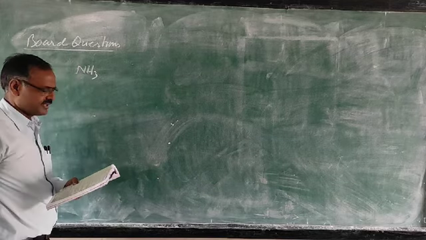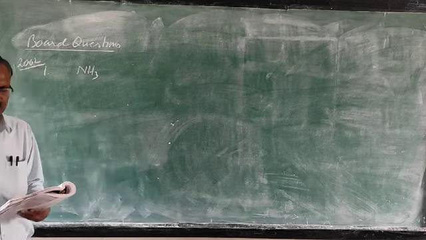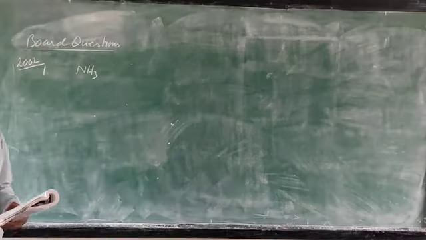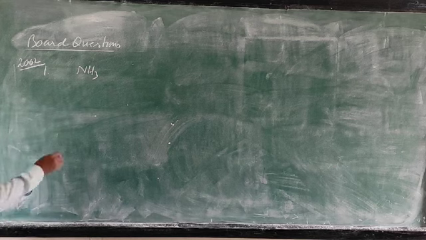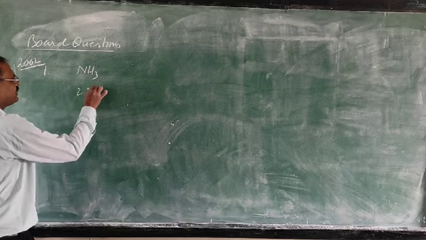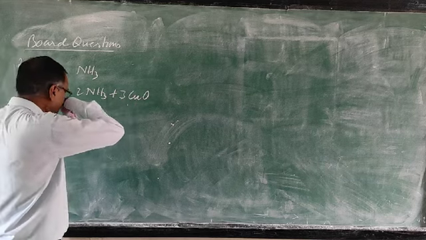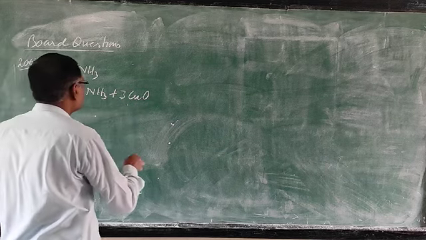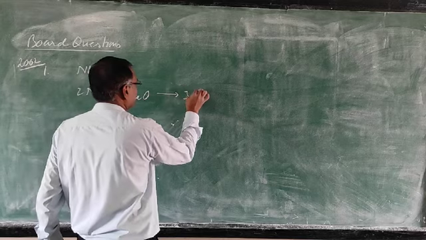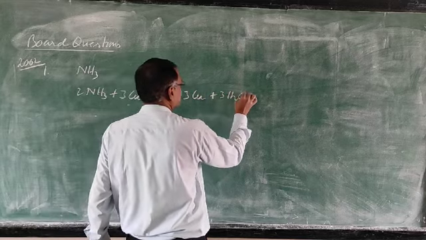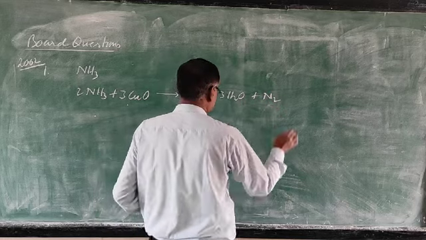Then it is asked, write the equation for the reaction when the gas is passed through copper oxide. This copper oxide reaction, just now studied, comes in the important category. So 2NH3 plus 3CuO forms 3Cu, 3H2O and N2.